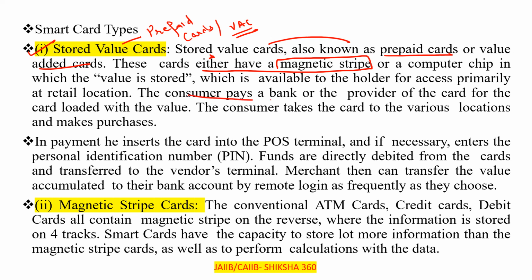Further, the consumer pays a bank or the provider of the card for the card loaded with the value. The consumer takes the card to various locations and makes purchases. Already there is an amount in the card. That is a recharge, like a mobile recharge top up. If we do a 100 rupees top up, we can use 100 rupees for calling purposes.